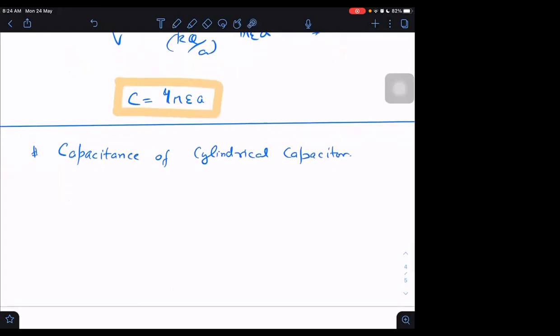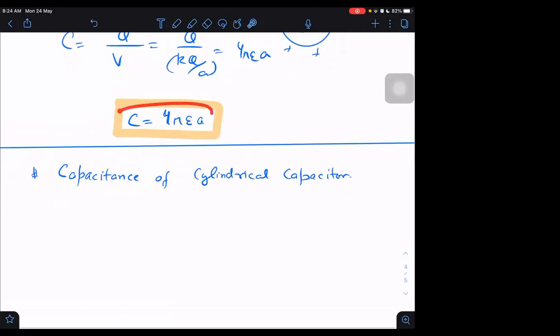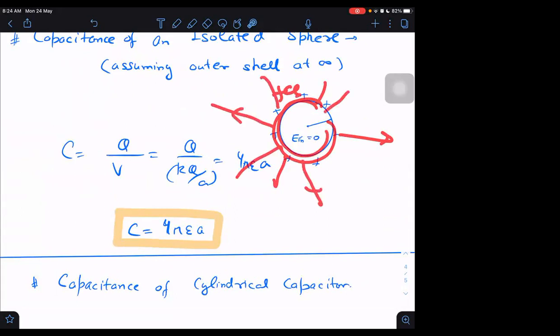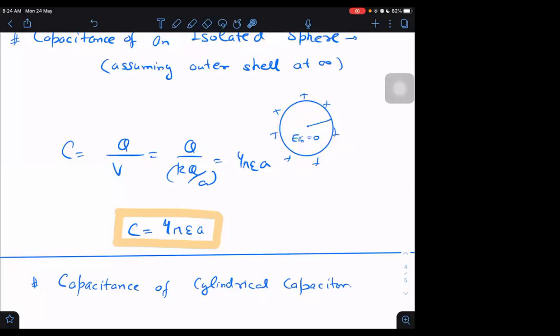Oh, one more thing here. If you remember the formula 4 pi epsilon naught A, then you can also tell what will be the resistance of the medium from here to infinity. If I assume it is a positive charge and the charge is slowly leaking from it, then we can find the resistance by the formula R into C equals rho into epsilon, epsilon naught. Very simple formula.